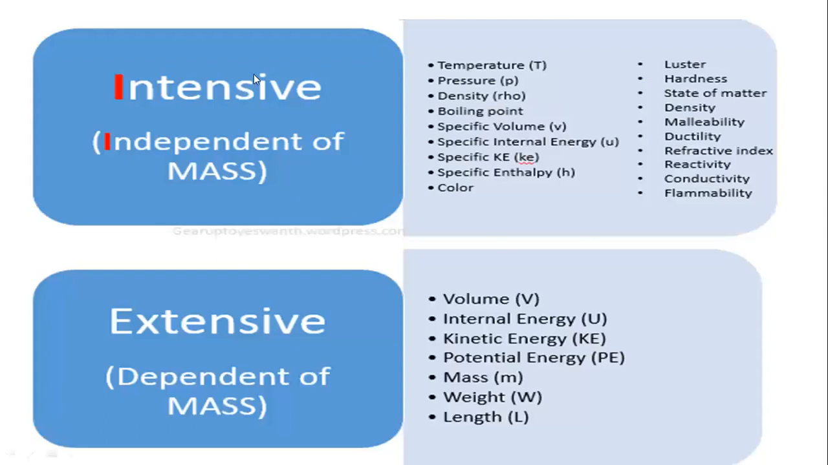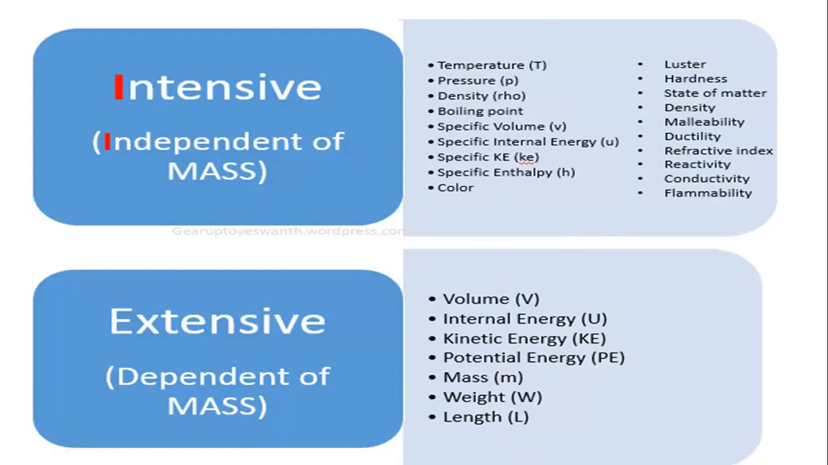And some more intensive and extensive properties are mentioned over here, which are independent of mass and dependent on mass. Temperature, pressure, density, boiling point, color, luster, conductivity, all these are intensive properties. But extensive properties are like volume, internal energy, kinetic energy, mass, weight, length.